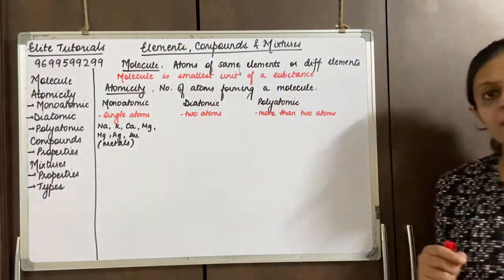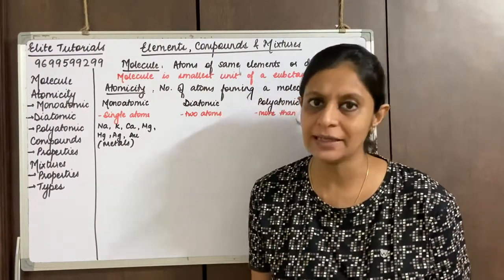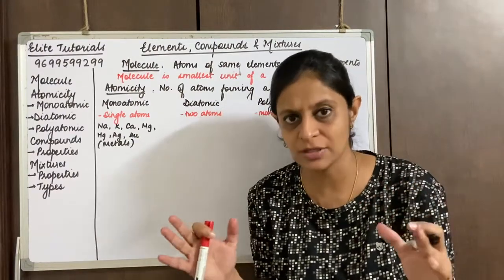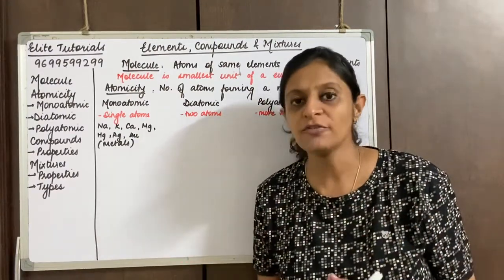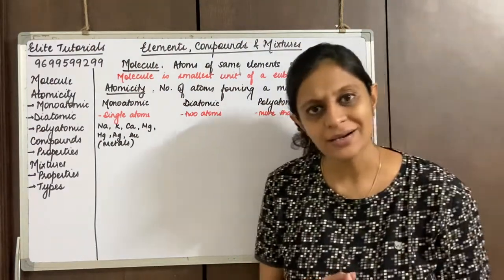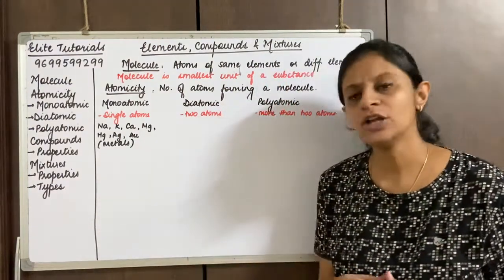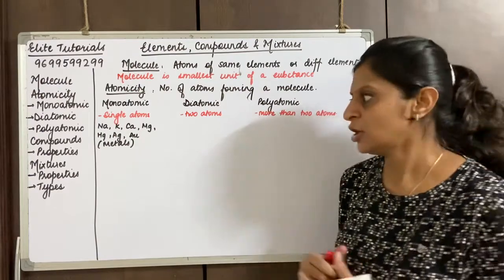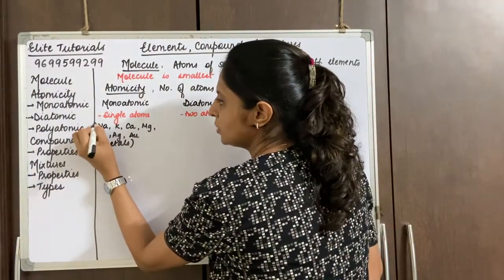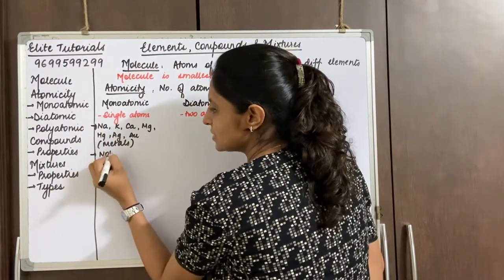Also, when we had studied noble gases, we said that the noble gases are not combining, because I had told you that their outermost shell is stable, so they have full electrons, and therefore they come into the chemically unreactive category. Because they are chemically unreactive, they exist as only single atoms, right? So they fall into the category of monoatomic. So your noble gases, this is the first one, and the second one would be noble gases.